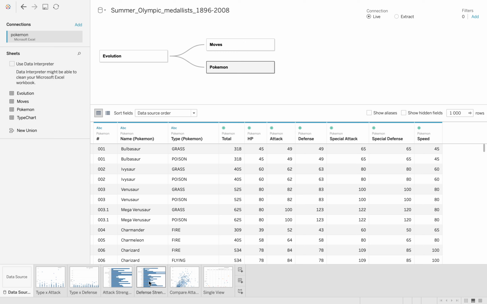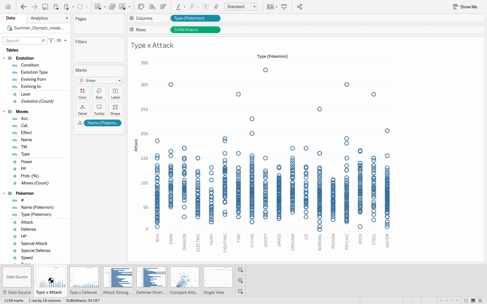Moving on, I have created these storyboards at the bottom. The first storyboard I created is to compare the attack strength of Pokemon according to their type. So we have different types of Pokemon. We have Pokemon that are bug. We have Pokemon that are dark. Others are dragons. Others are electric. Others are fairy. Others are good in fighting.